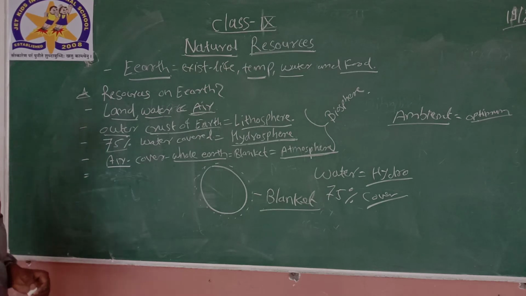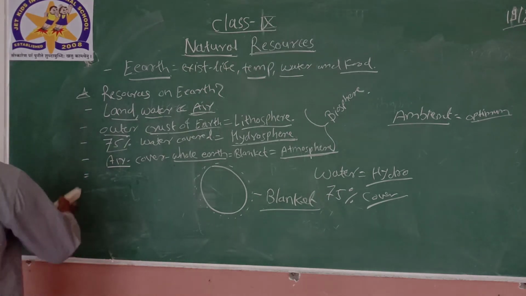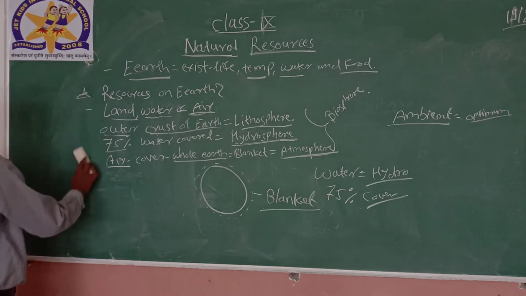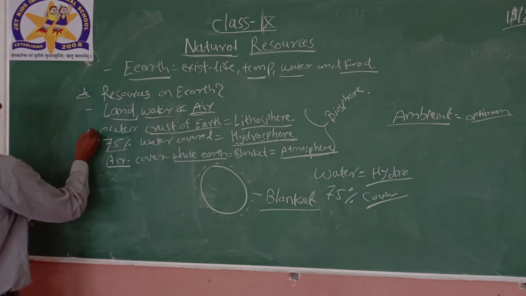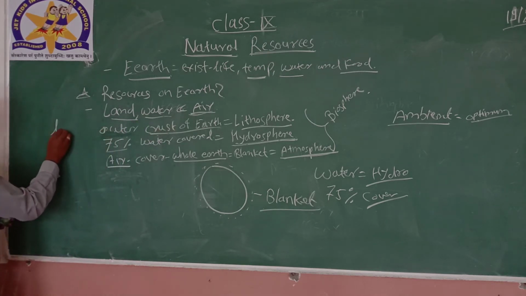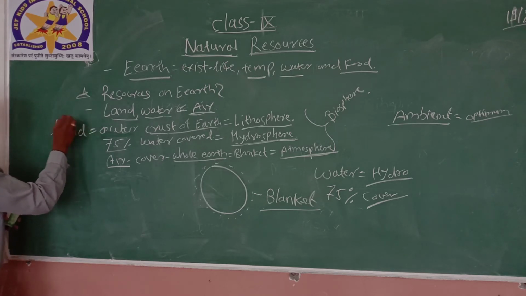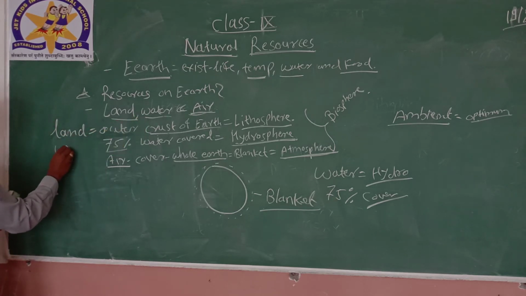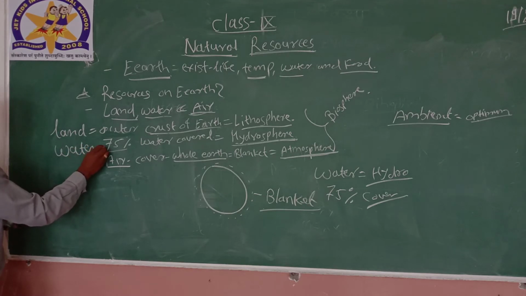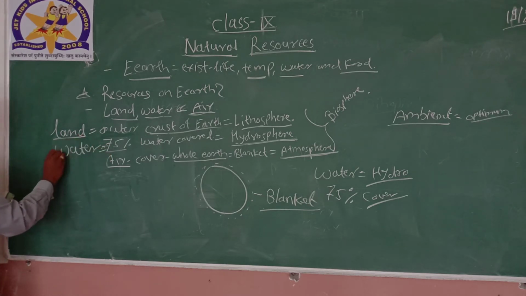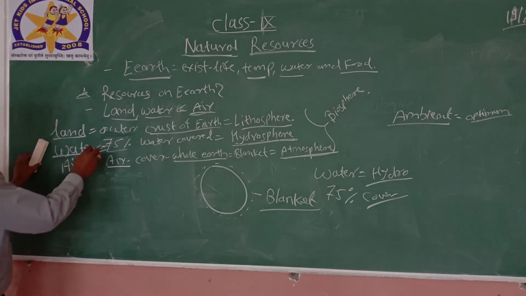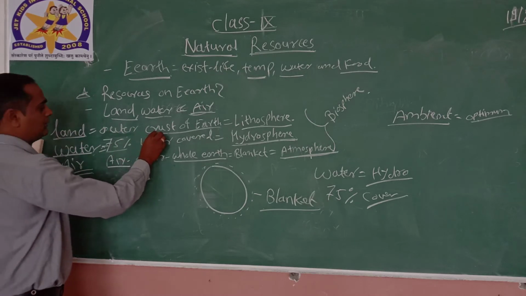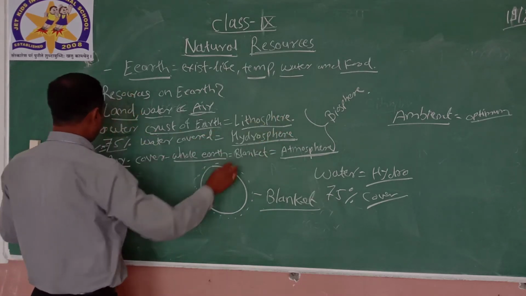As I said, there are three different resources, that is land, water and air. So the land, which is called the outer crust of the earth, that is lithosphere.